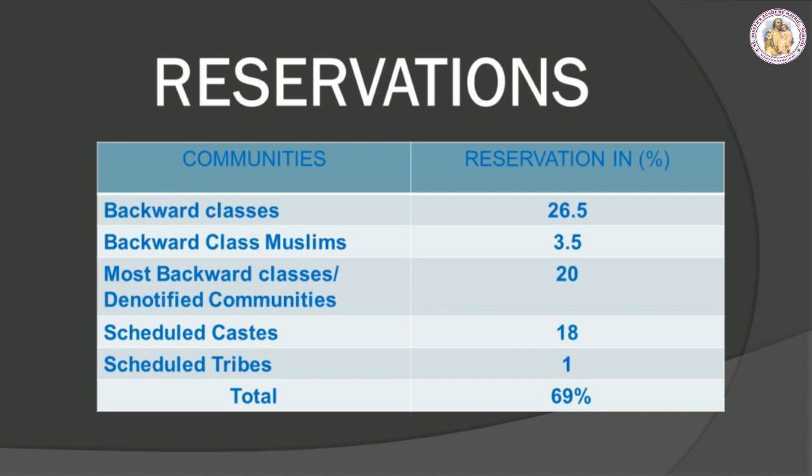Under each reserved category and in the general category, 30% is reserved for women and 4% is reserved for differently abled persons. For persons studying in Tamil medium, 20% seats are offered under each category on priority basis. In Tamil Nadu, transgender persons have been classified under most backward classes. Special reservation to Arundhathiyars has been granted by the preferential allotment of seats within the seats reserved for scheduled caste.